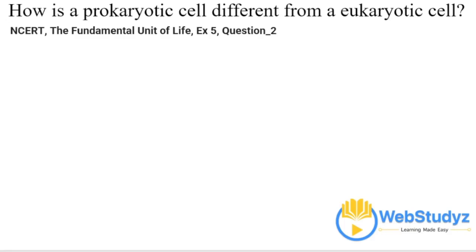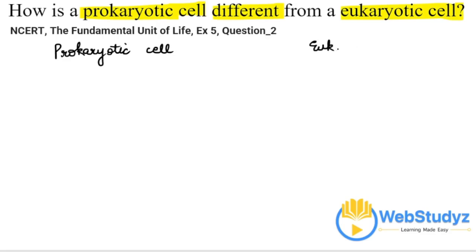Students, let's read the question. How is a prokaryotic cell different from a eukaryotic cell? So we have to tell the major differentiation between a prokaryotic cell and a eukaryotic cell. Cells on a broader basis are classified into two categories: the prokaryotic cell and the eukaryotic cell.